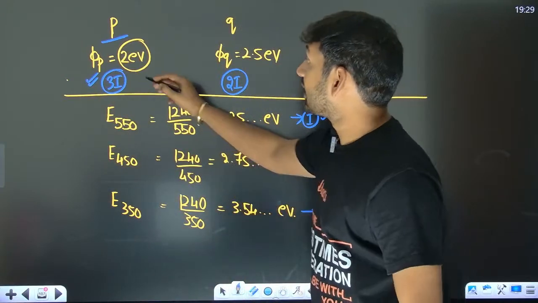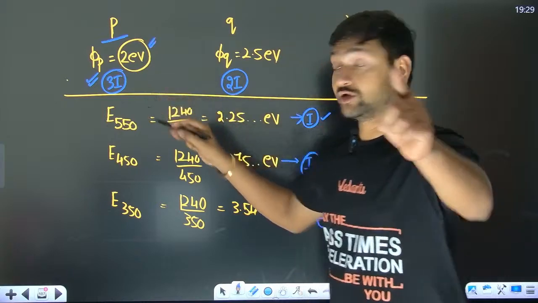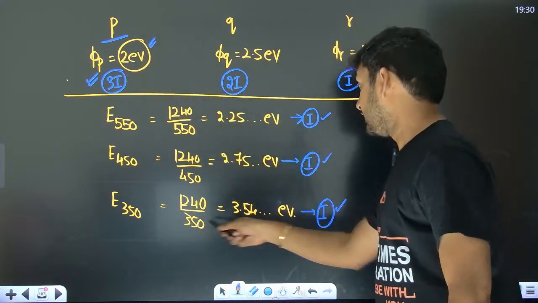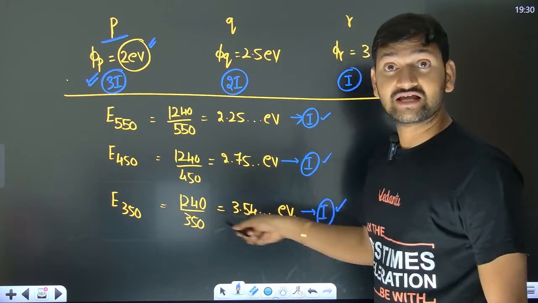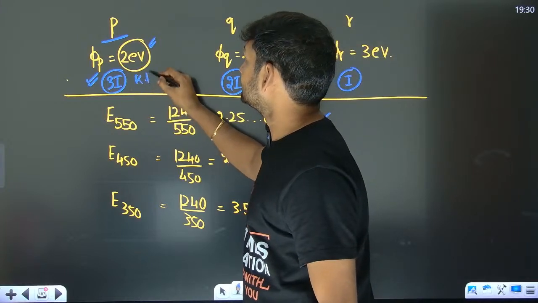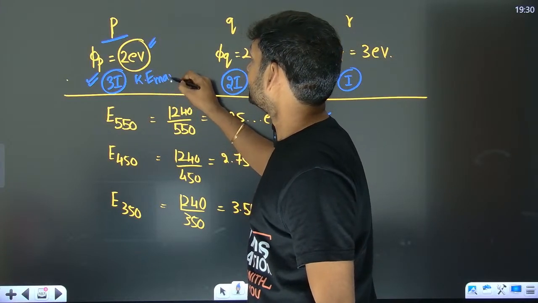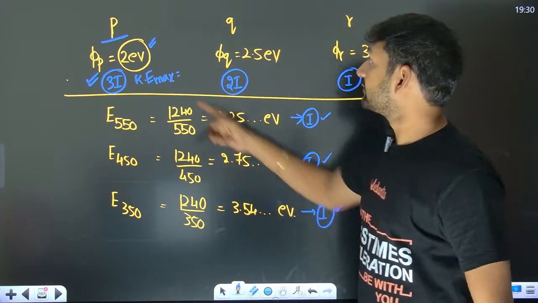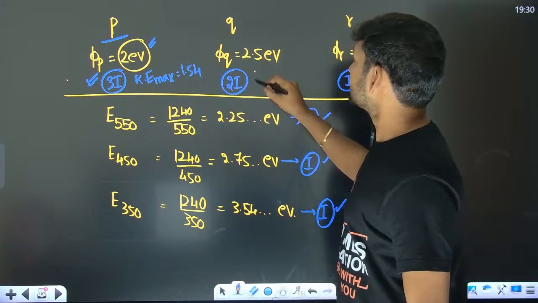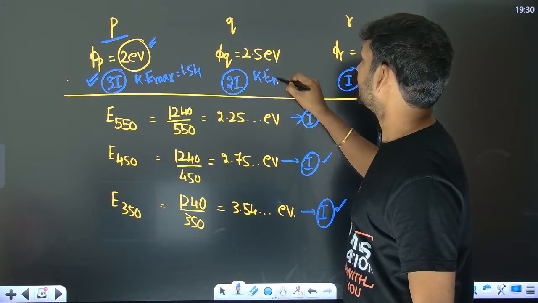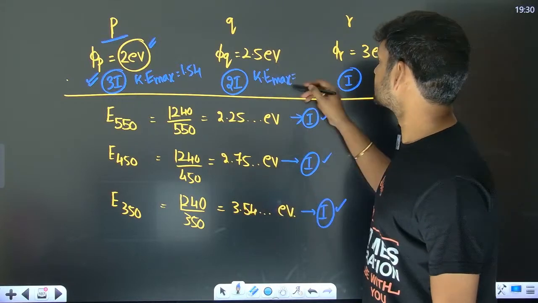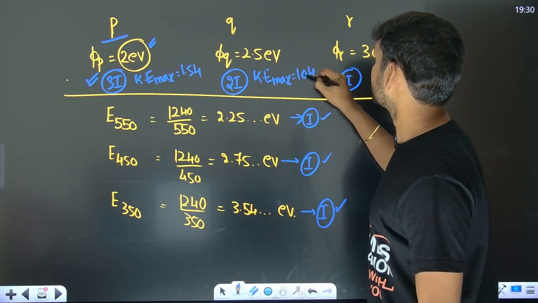And which is going to have the fastest moving electron? Look, 3.54 and 2, less work function, and this energy is highest. So the KE max in this case that you can get is 3.54 minus 2, which is roughly 1.5. For the next plate, 3.54 minus 2.5 is 1.04.